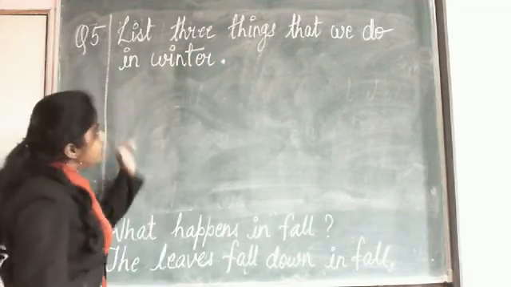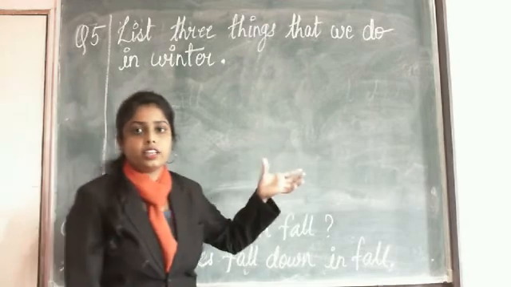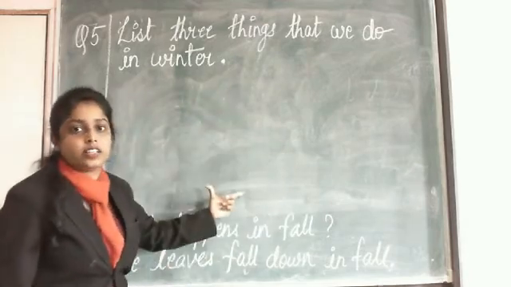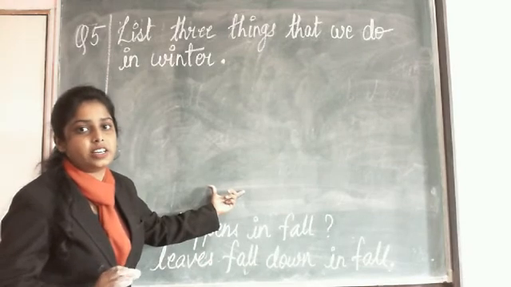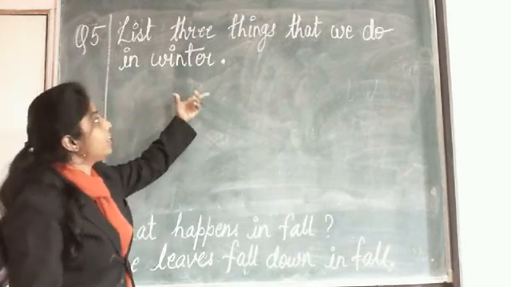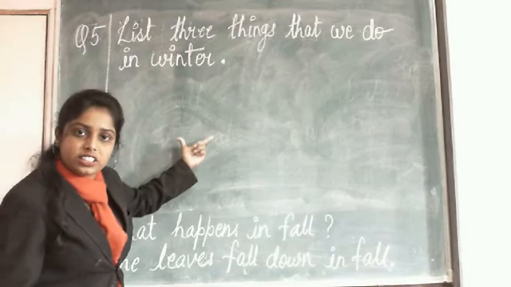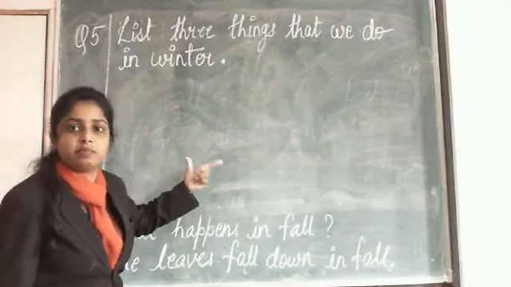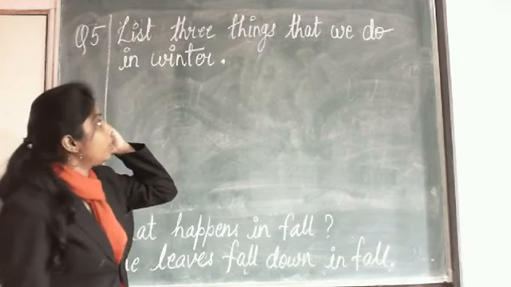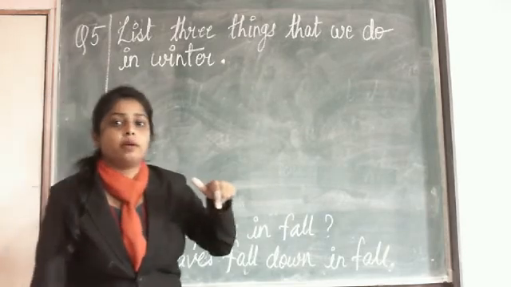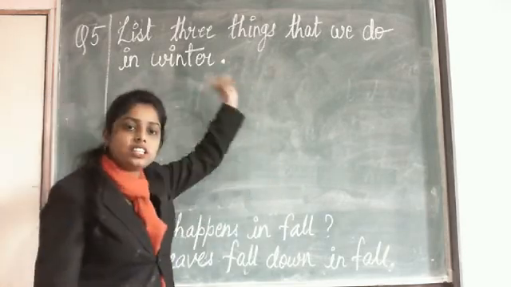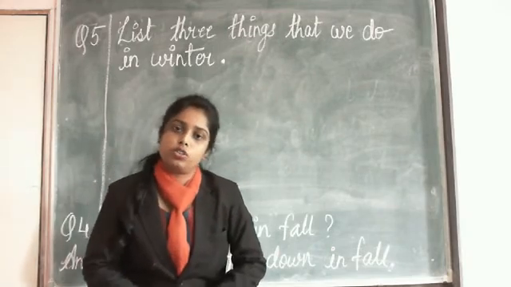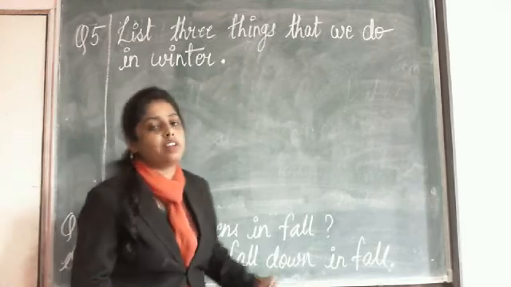So basically it is not a question, okay? The sentence is telling us to list all the things down. Question नहीं है ये कोई, ठीक है? हमें कहा गया है कि हमें वो सारी चीज़ों की लिस्ट यहाँ लिखनी है. Basically 3 things हमें लिखनी है जो हम winter season में करते हैं. Now, question mark is not here because this sentence is not an interrogative sentence. All right. So therefore, the question mark will not come here.